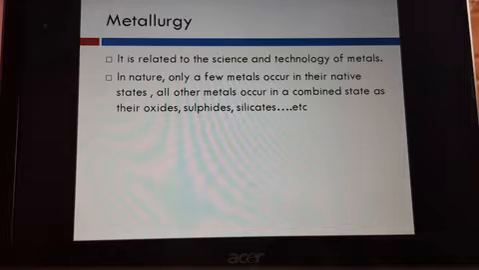In nature, as we know, few metals occur in their native states. That is, gold we get from the earth crust as gold itself. But all things cannot be got in the same manner. So the major part of the metals will be in combined states, like oxides. If you see iron, it can be iron oxide, magnetite, sulfides, that is zinc sulfide we have, lead sulfide we have. So we have many things. Only a few are in native state, but others are going to be in combined states like oxides, sulfides, silicates, etc.